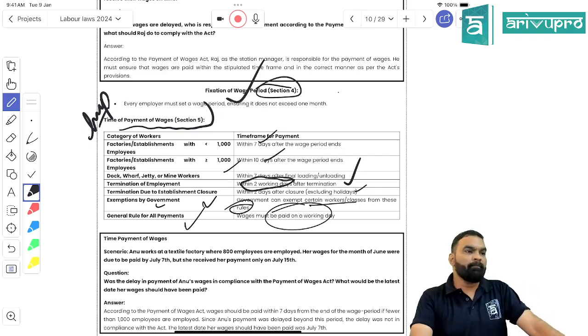It is within 7 days. So what if I pay on the 18th and all the employees agree? I told you very clearly, I have given a clear example. I'm giving you a reality-based example.